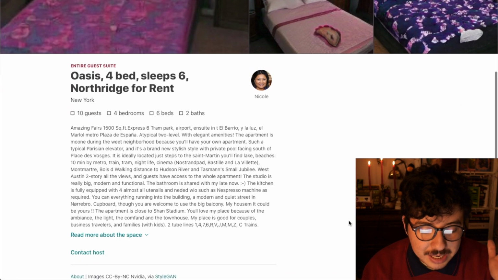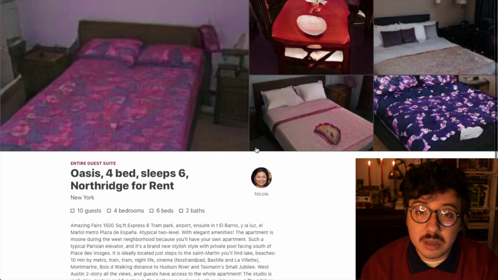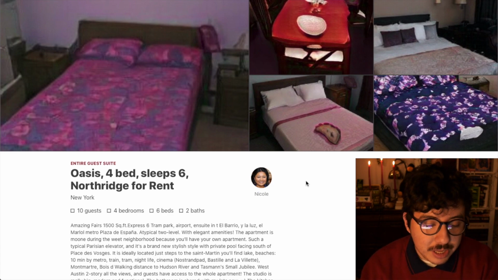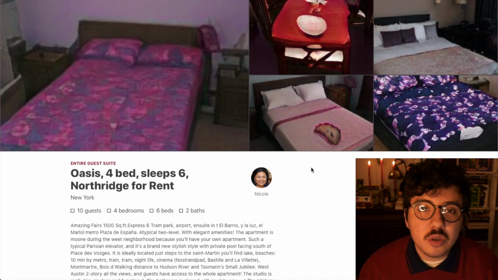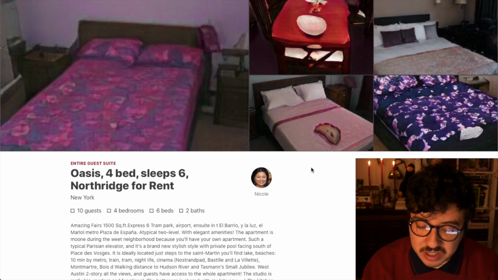But what's also interesting is that it also comes with a description. It also comes with a title, the location, and a picture of the person who is posting it. Like I said, it gets pictures from the internet and then tries to make them into a new image. And what's interesting is that we look at here, look at the bed sheets, all the different designs and whatnot.